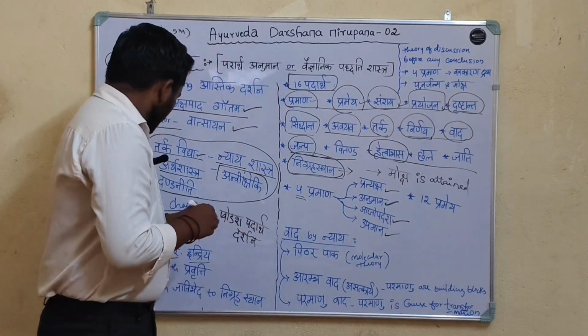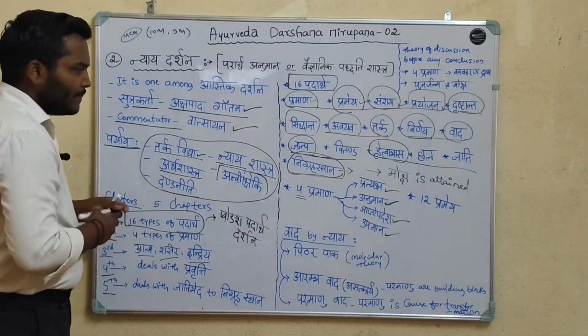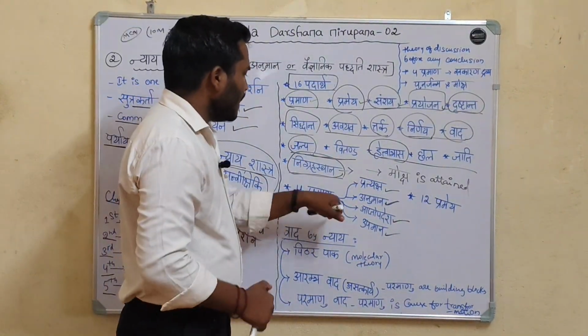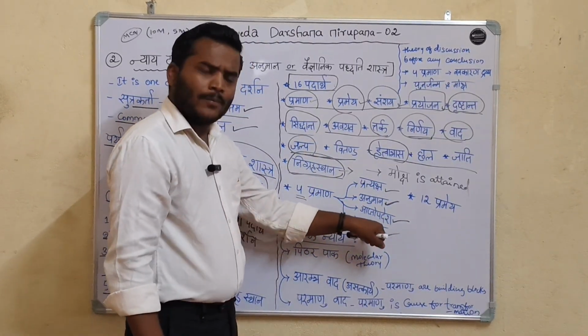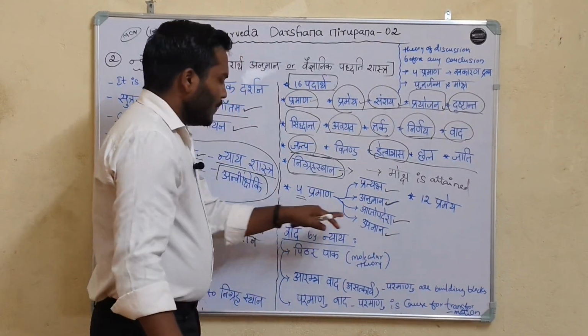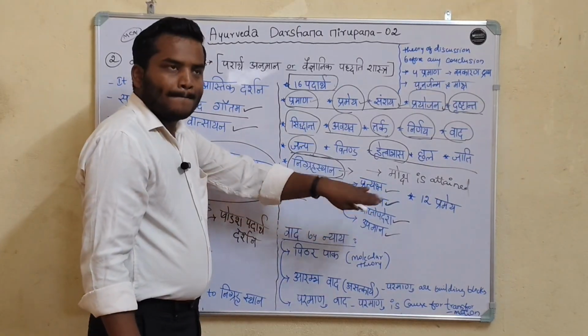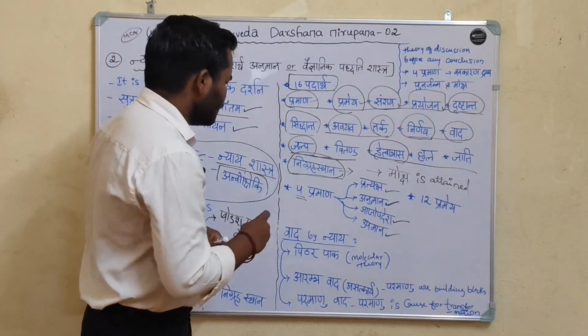In the second chapter they explain four types of pramana: pratyaksha pramana, anumana pramana, aptopadesha and upamana. We will discuss this in later chapters, don't worry about it now.